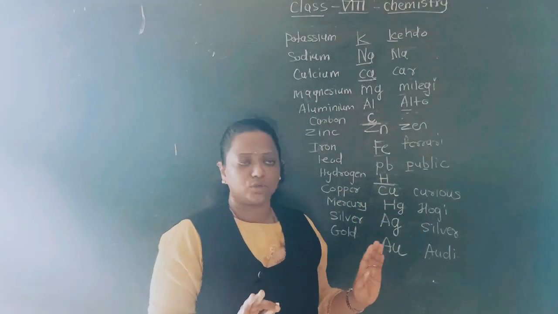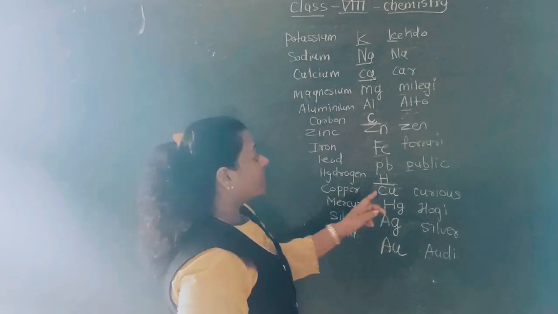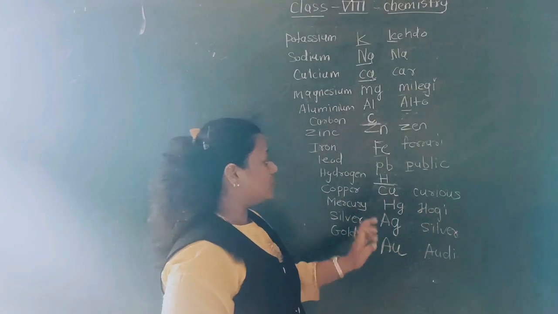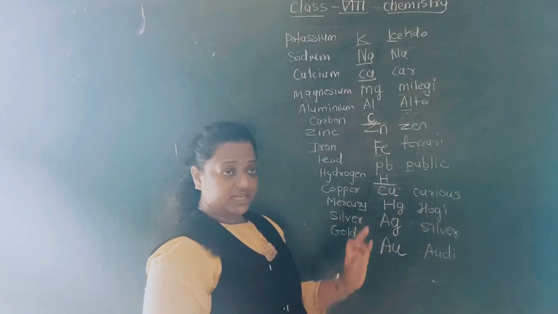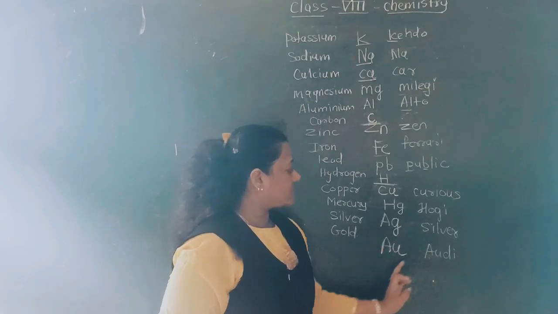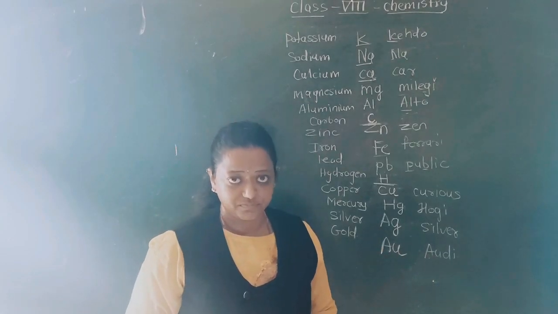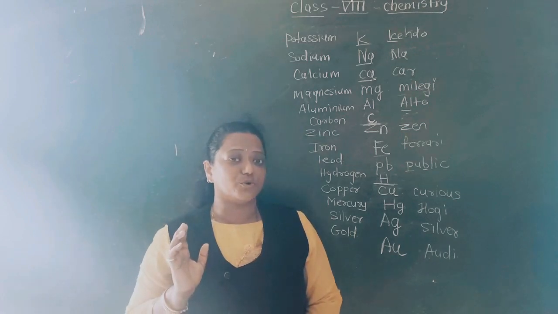Carbon and hydrogen have no mnemonic. They are added to understand the reactivity series. Then Cu, होगी, meaning Hg, and silver, Odi. Silver is Ag and Odi is Au, aurum. So I hope the reactivity series is understood by all of you.